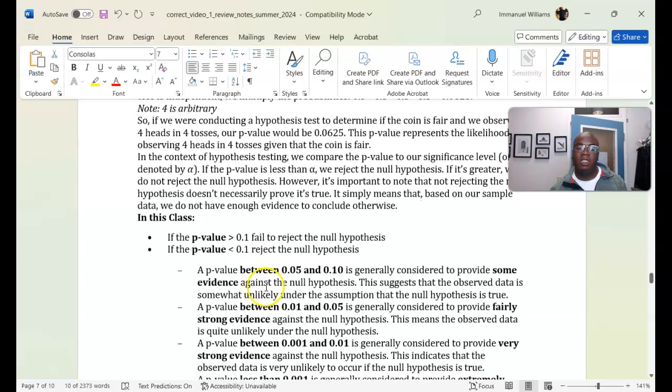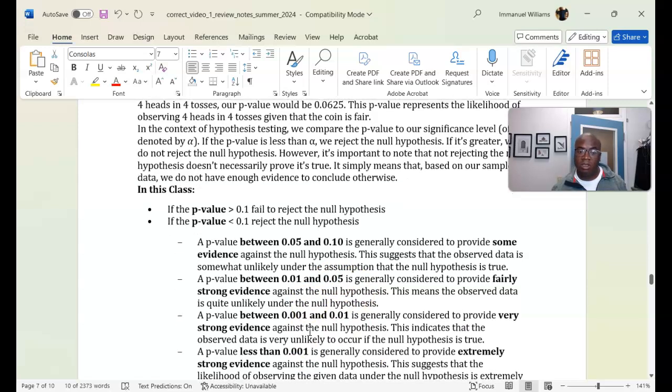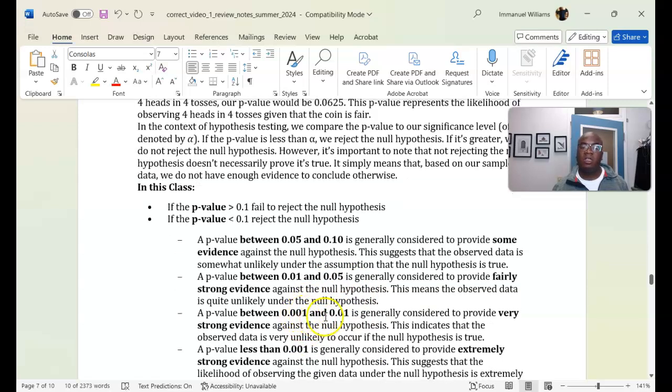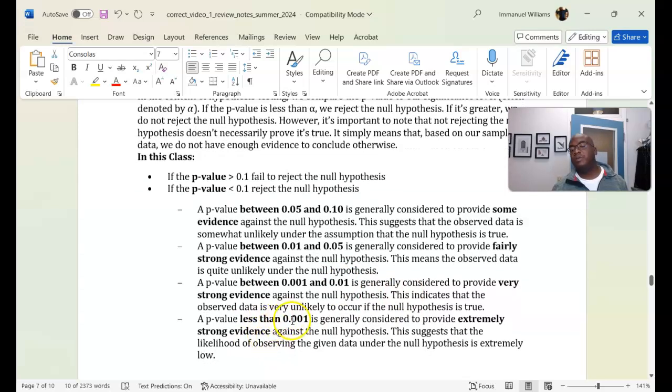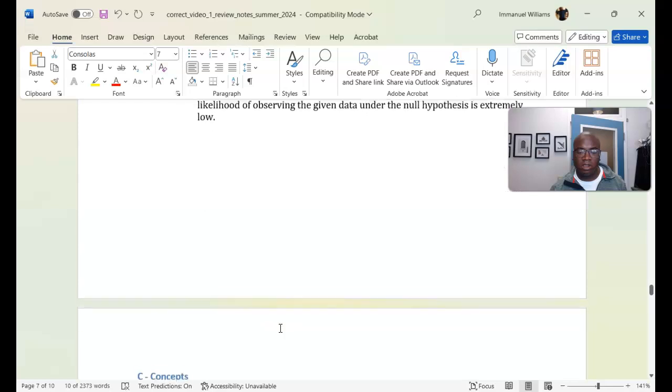And so here, when it's in between 0.05 and 0.1, we have some evidence. When it's in between 0.01 and 0.05, we have fairly strong evidence. When it's in between 0.001 and 0.01, we have very strong evidence. And then when it's less than 0.001, we have extremely strong evidence. Okay? So with that being said,